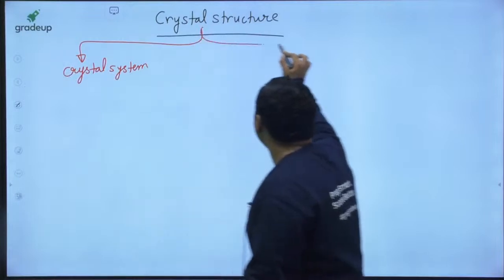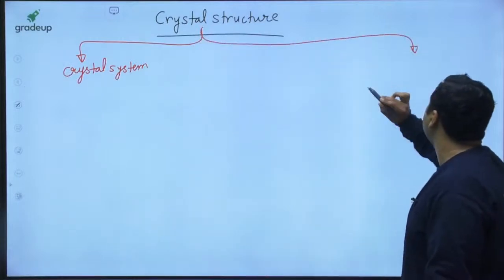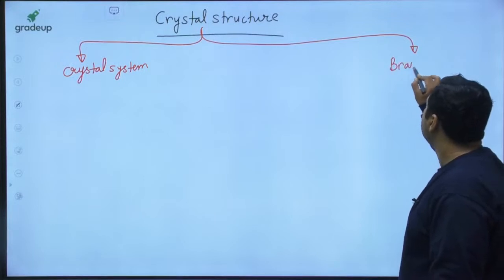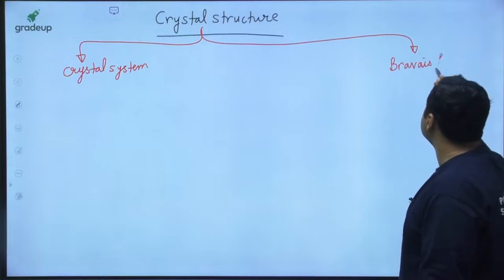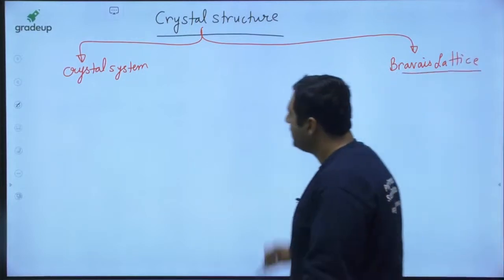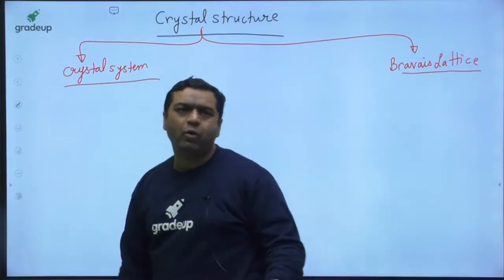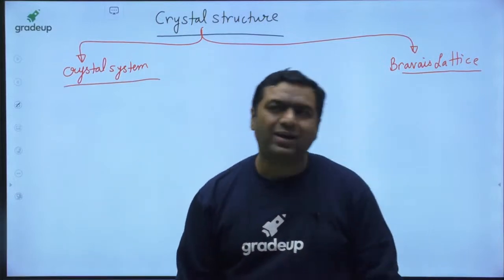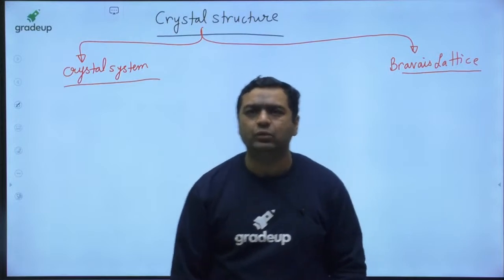And the second thing in a crystal structure is the Bravais lattice. So if you want to know about crystal system and Bravais lattice, what that means, I would like to tell you that.